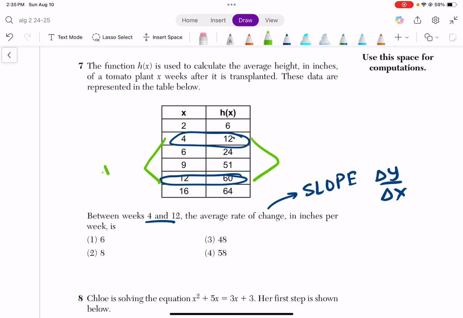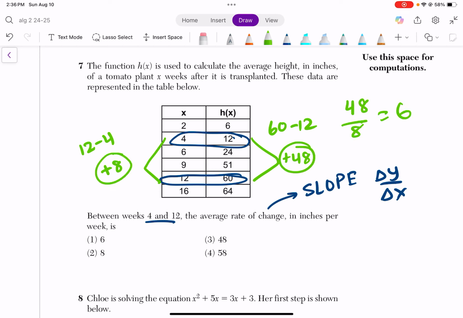So to go from 4 to 12, we would add 8. You can always do the second number minus the first one. 60 to 12 is plus 48. Again, if you don't know that off the top of your head, just do 60 minus 12. So to find the slope, we do the change in y over the change in x. So that is 6. Okay.